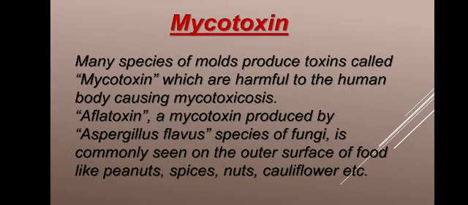Most of this aflatoxin is found in dry food, dry cereals, pulses, peanuts, etc. It is found as a fungus growth on the surface of the dried cereals, pulses and nuts. So this is an intoxication produced by molds.